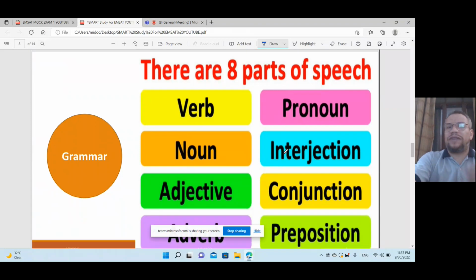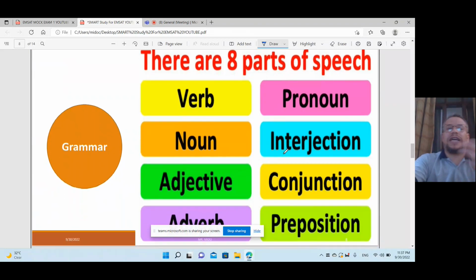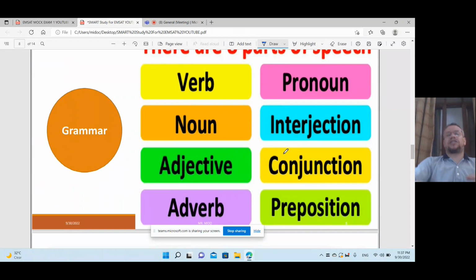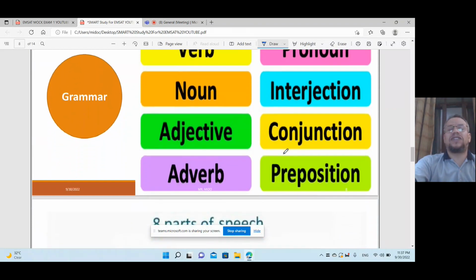We have adjectives, questions about adjectives, maybe about the superlative or the comparative adjective and so on, or just about the pure adjective first. We have conjunctions like and, but, so, however, although, as soon as, despite, in spite of, because, after, while, before, when, and so on. We have adverbs like slowly, what we call ly at the end of an adjective, hardly, and so on. So these are the grammar questions under this section.